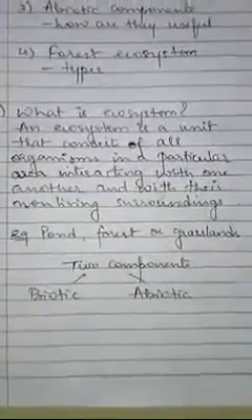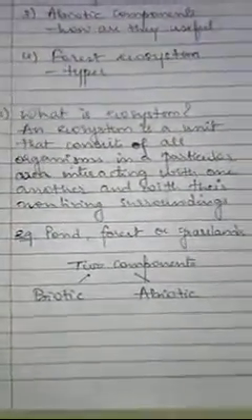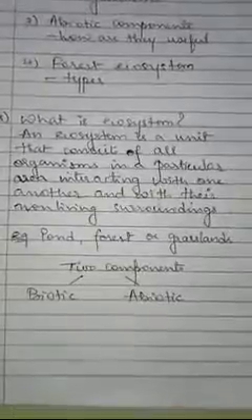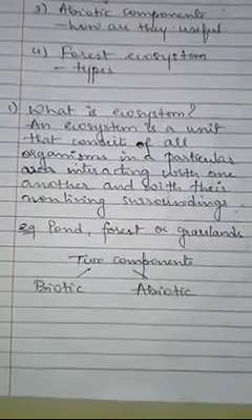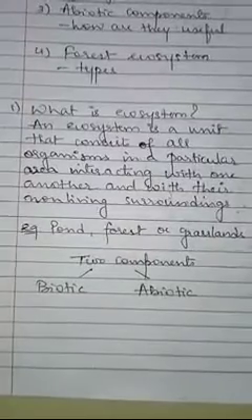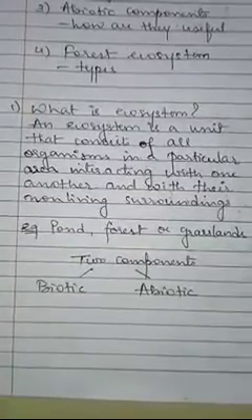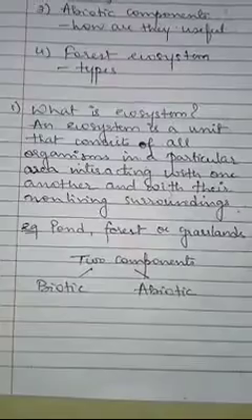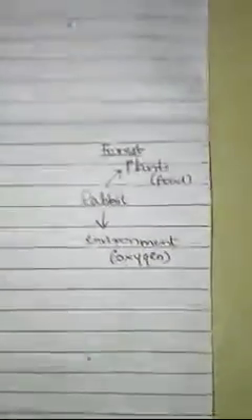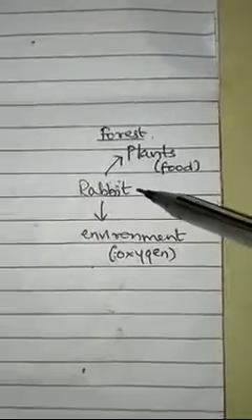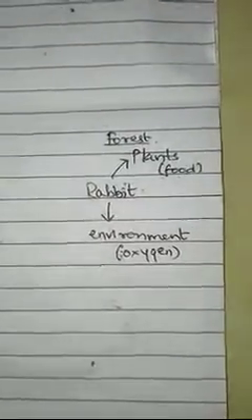We will start the chapter with the question what is ecosystem. See, when you consider an organism living in an area, you must have observed that it interacts with other living organisms of that area and also with the environment. I'll just give you one example. Suppose there is a rabbit in a particular area.